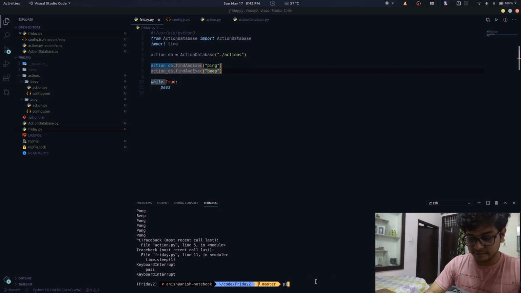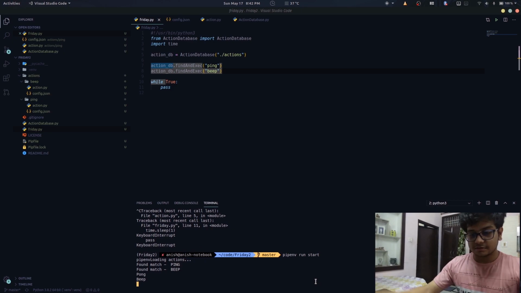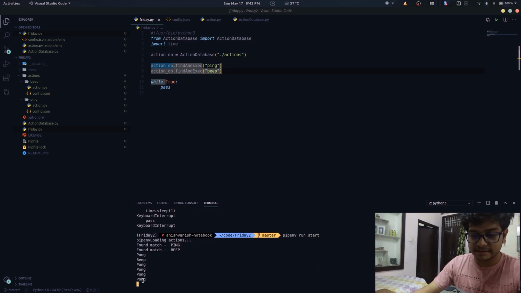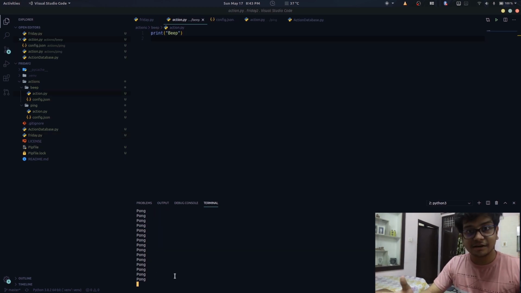So here I have set up a pip environment file. So pip environment run start. So as you can see here, it is printing pong every single second. That's it. Now we can spawn processes. So now it's time to build the REST API so that we can build different interfaces for the assistant.